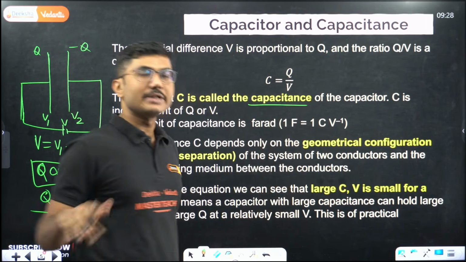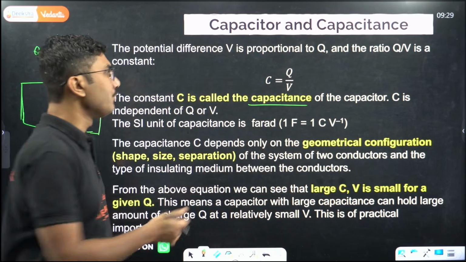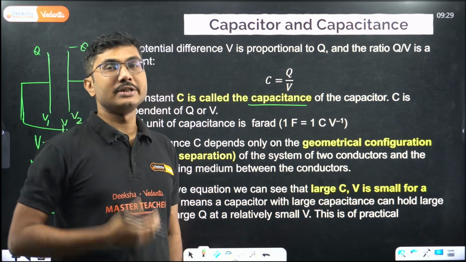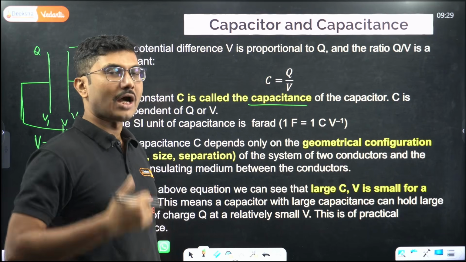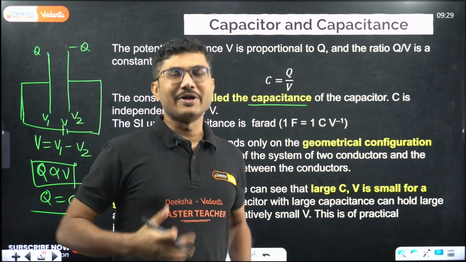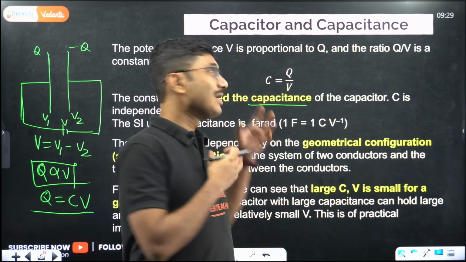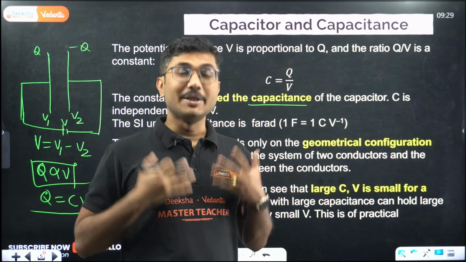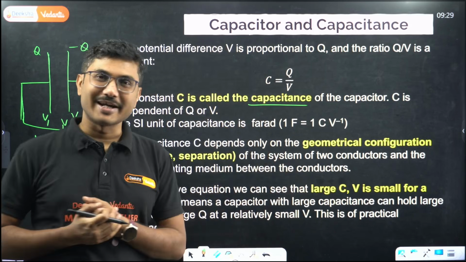So C, the capacitance of the capacitor, is a very important term. It determines how much charge the capacitor can store if the potential difference is constant. If you keep the potential difference constant, Q is decided by C. That's why it is called capacitance. You have to have a high capacitance. If the teacher is teaching well, then you should learn well and memorize well. Your capacitance should be high. The voltage I will provide, but the capacitance should be on you. If you are a good capacitor, you should remember well, understand well, and then you can retain a high amount of charge inside you.